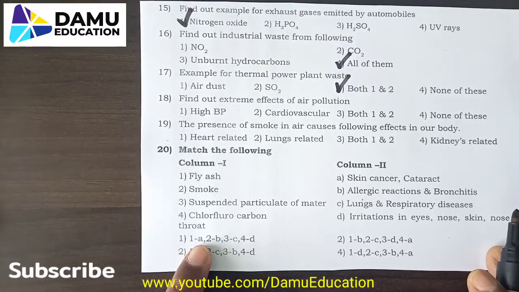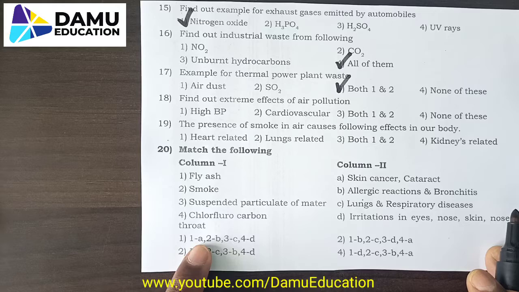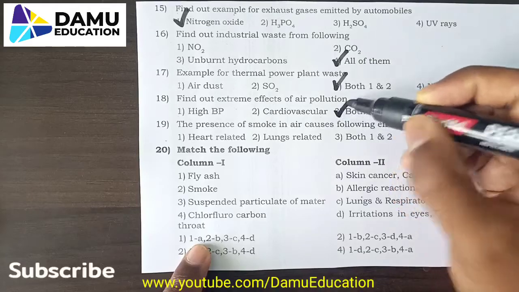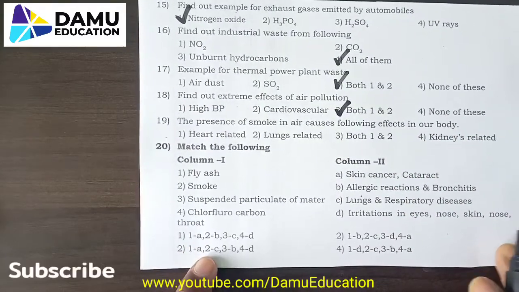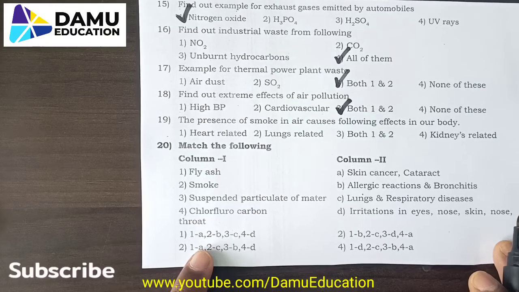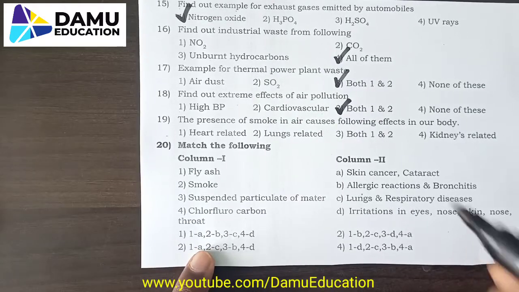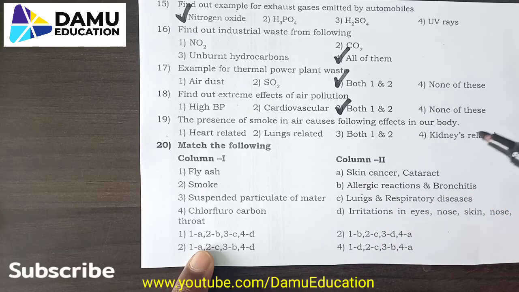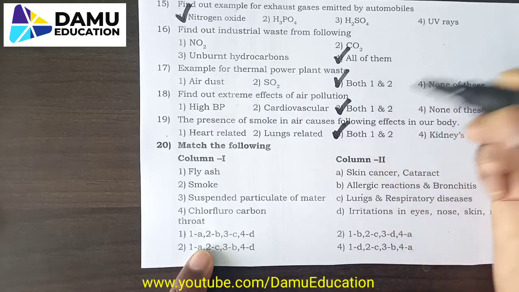Find out extreme effects of air pollution. High BP, cardiovascular, both 1 and 2, and none of these. So the 18th one is both 1 and 2. Next one. The presence of smoke in air causes the following effects in our body. Heart related, lungs related, both 1 and 2, and kidneys related. So the 19th one is both 1 and 2.